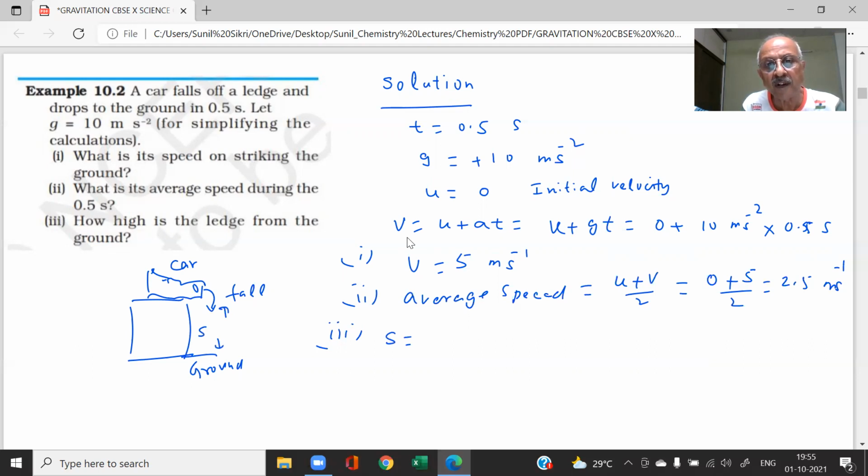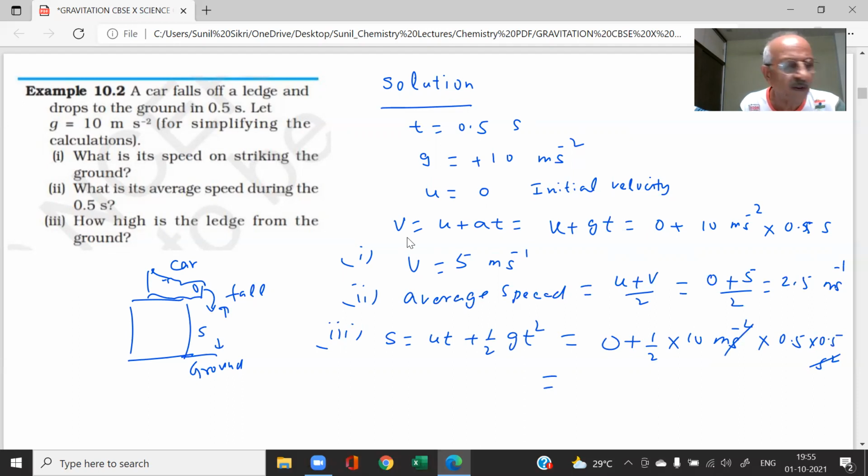what is that? s is equal to ut plus half gt square, student. 0 plus half, what is the value of g? 10 meter per second square. What is the time? 0.5 seconds. Into 0.5 squared. What is the answer coming, student? 1.25 meter.